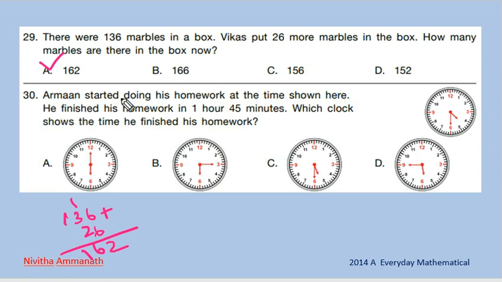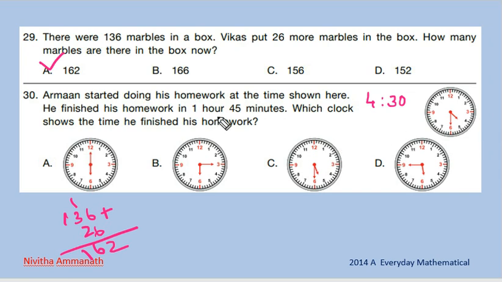Next one. Arman started doing his homework at the time shown here. He finished his homework in 1 hour 45 minutes. Which clock shows the time he finished his homework? Here this clock shows between 4 and 5. Our hand is between 4 and 5. So 4, then 6. 6 5s are 30. So 4:30 is the time now.